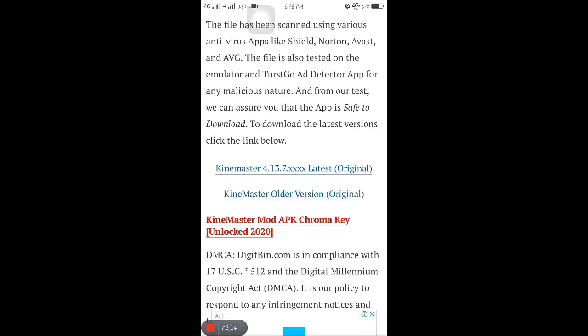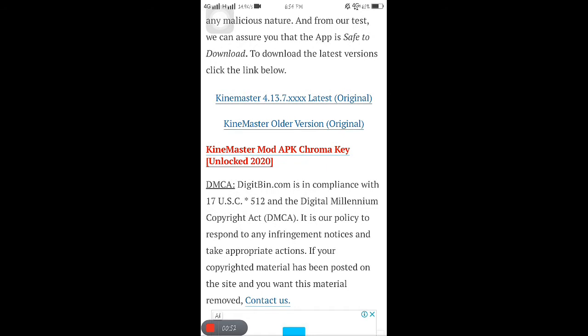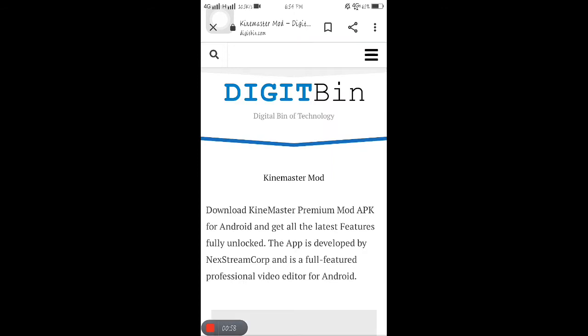And also that Kinemaster app is safe, secured, and it has great features. Or you can select Kinemaster Mod APK Chroma Key unlocked 2020, as that's the latest version as of right now.